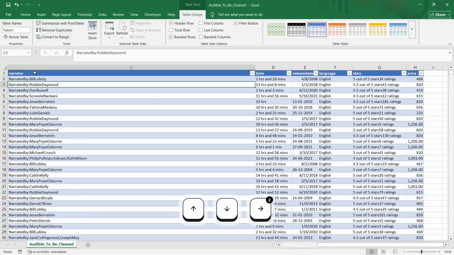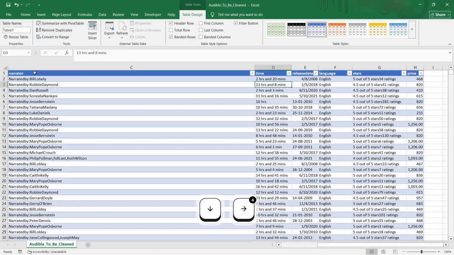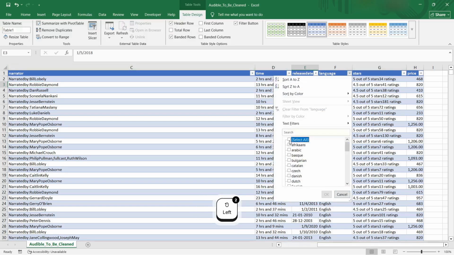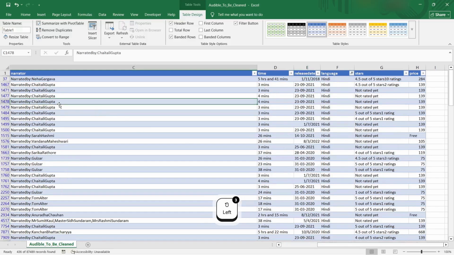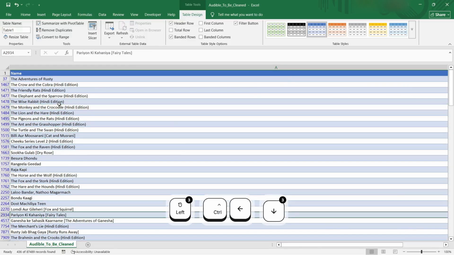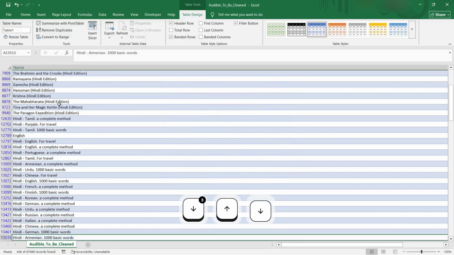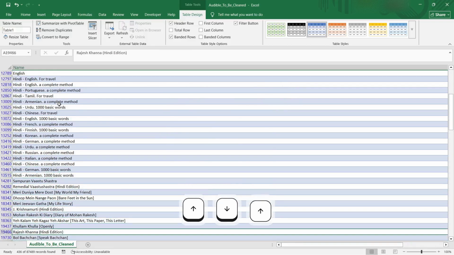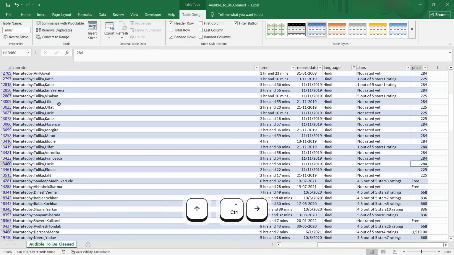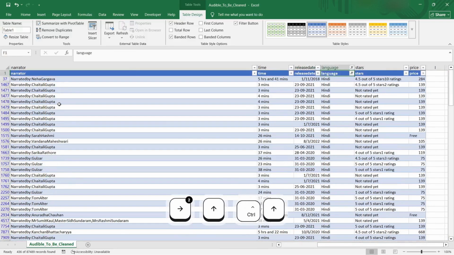I'm pretty sure because the data set is so huge, there'll be a lot of different languages. Here, let's say Hindi. Okay, so these are English translations of Hindi. Let's look at some other language.